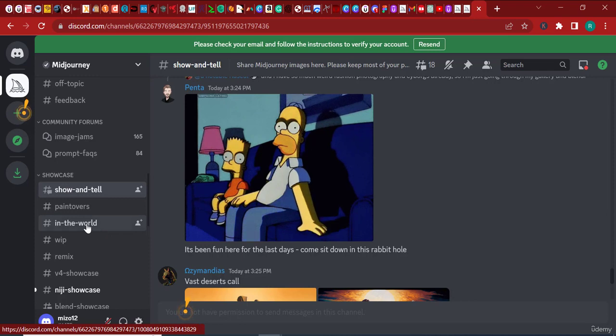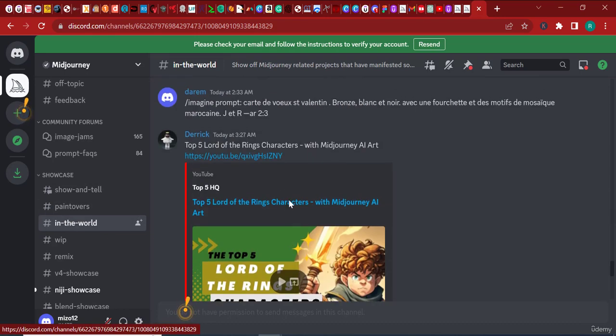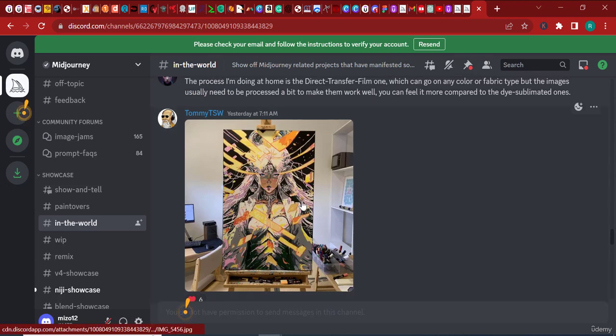Now here, I'm going to click in the world in the showcase section, and in the world is where people use Midjourney to do stuff in the world, or applications for Midjourney in the real world. So for example, if I scroll to the top, I'm pretty sure I can find something interesting.